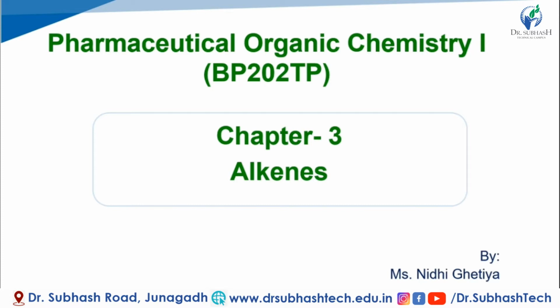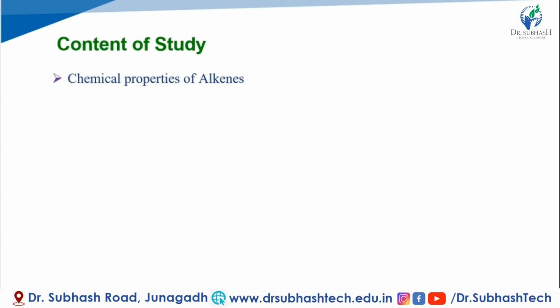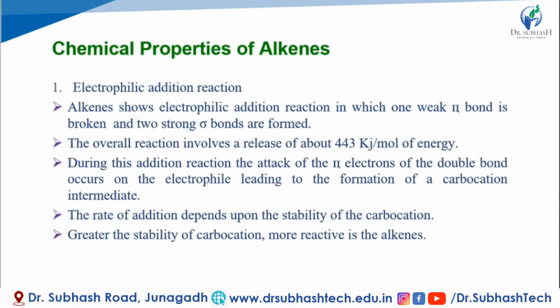Today we study the subject Pharmaceutical Organic Chemistry 1, course code 202 TP. In this subject, we learn our third chapter, that is alkenes. In alkenes, we study our next topic, the chemical properties of the alkenes. Which chemical reactions occur in alkenes, that we see. The first chemical property is the electrophilic addition reaction.